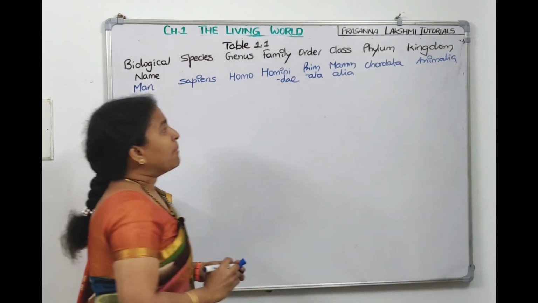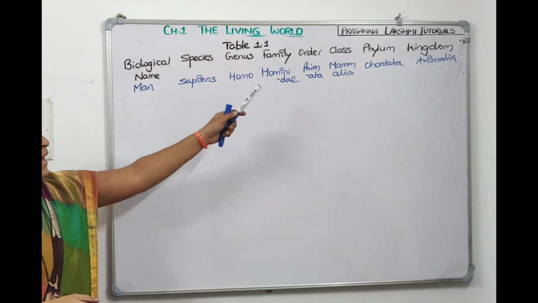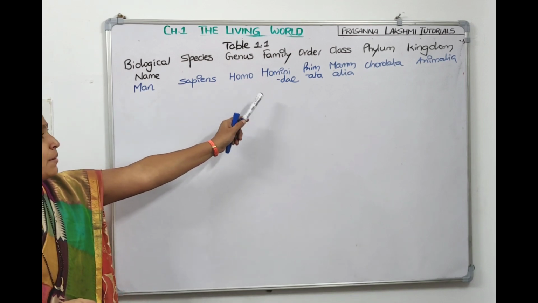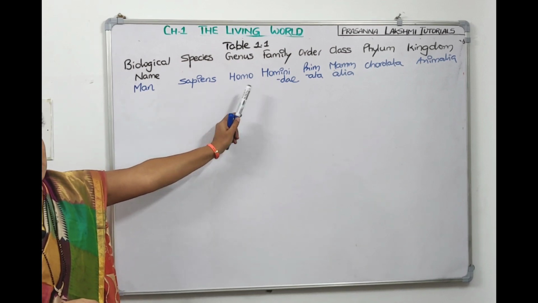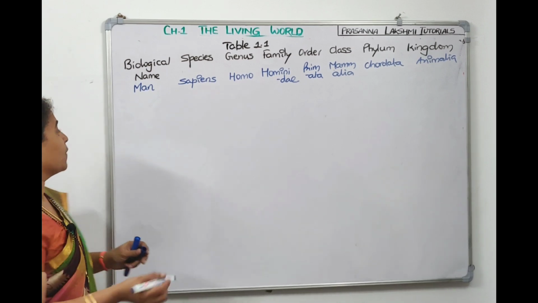So they can ask you, man belongs to which kingdom? Animalia. Man belongs to which phylum? Chordata. Man class? Mammalia. Man order? Primata. Man family? Hominidae. Man genus? Homo. Man species is sapiens. Like that we'll see for housefly also.